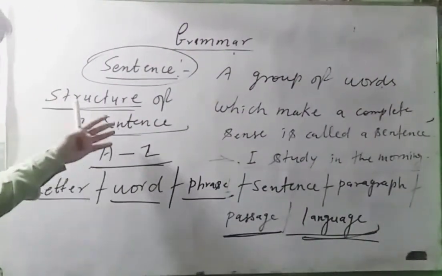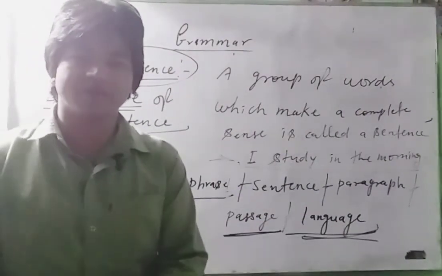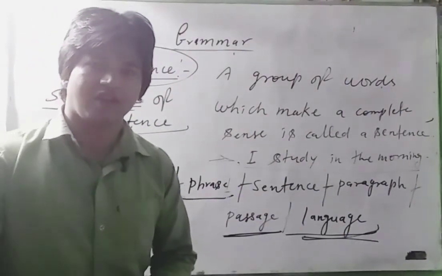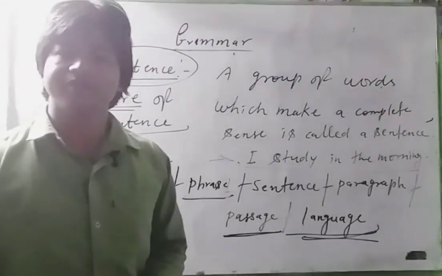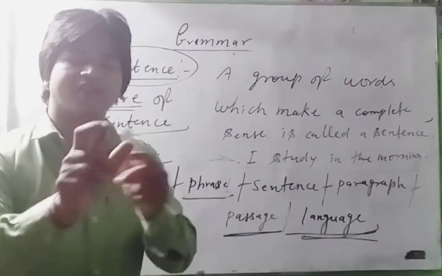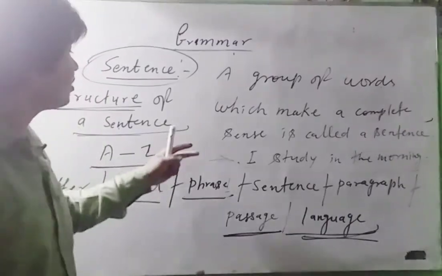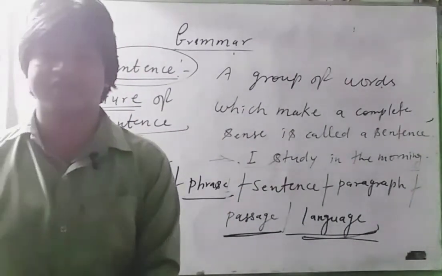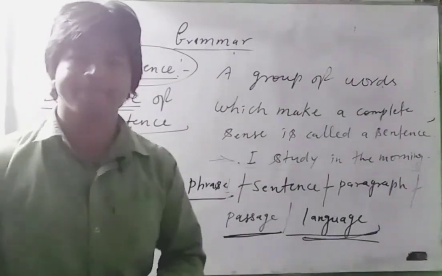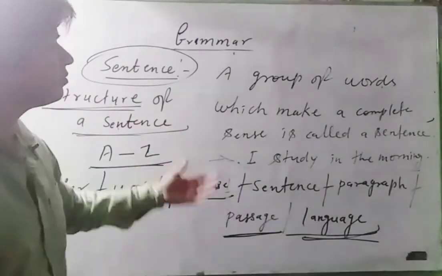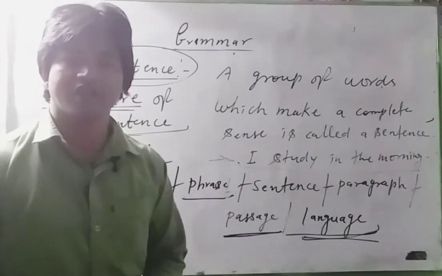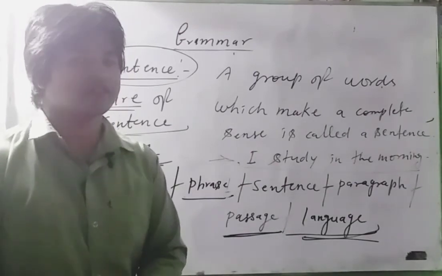So the structure of a sentence, what is grammar, and skills of a language I have taught you today. Next day we will study about the kinds of sentences. Clear? Have a nice day and study properly.